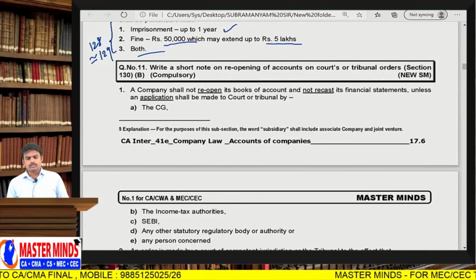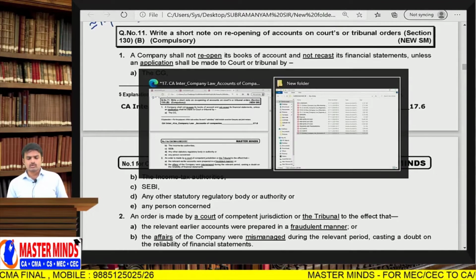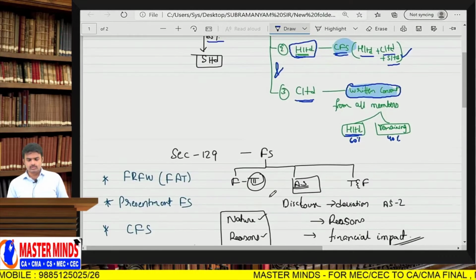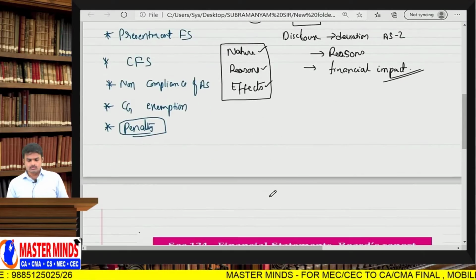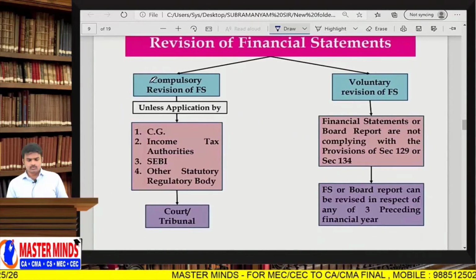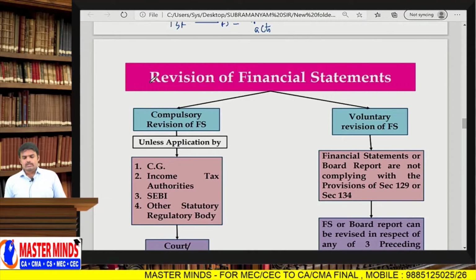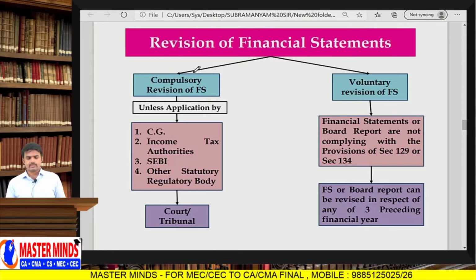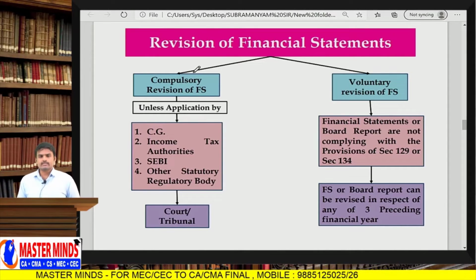Next topic, reopening of accounts on court's order, or revision of financial statements. Reopening or revision of financial statements: one is compulsory, one is voluntary.